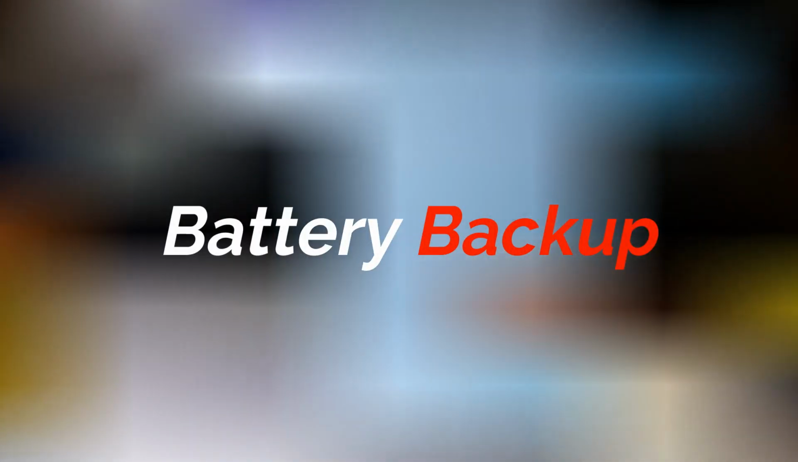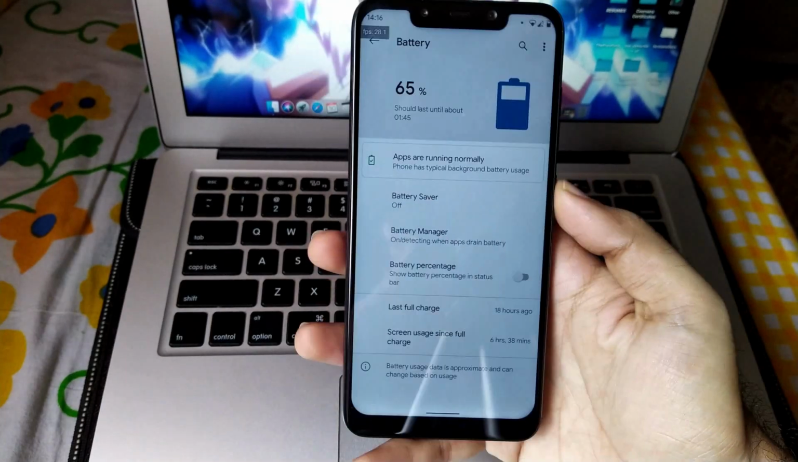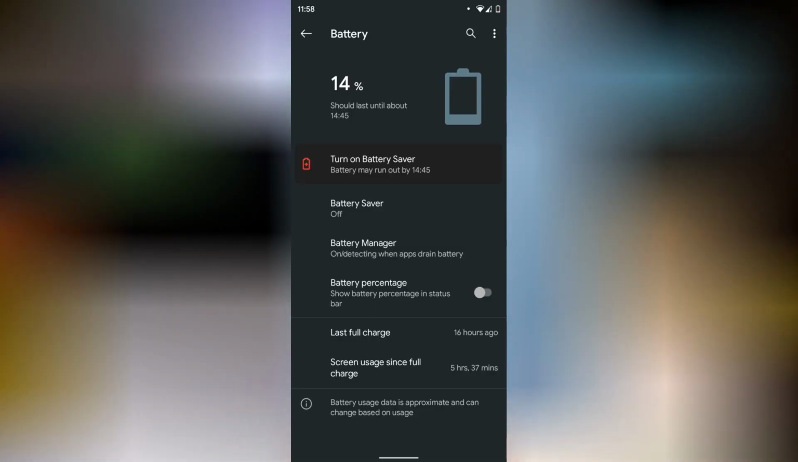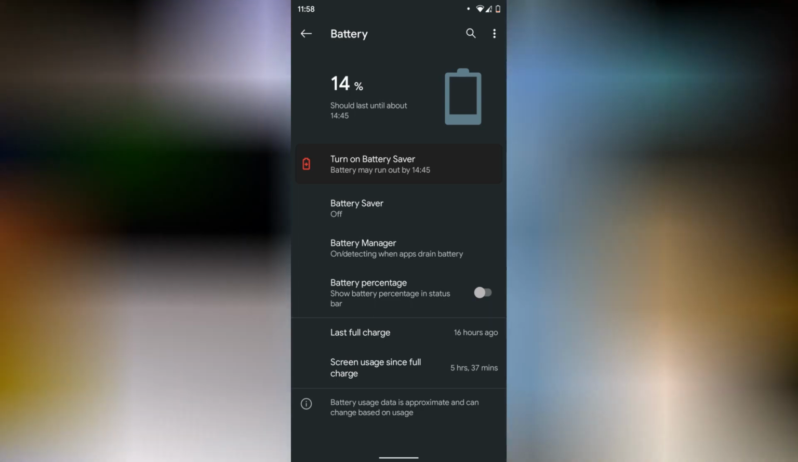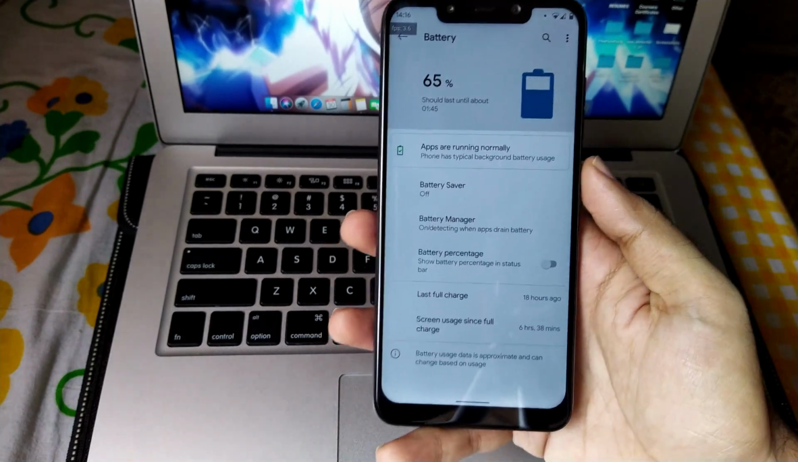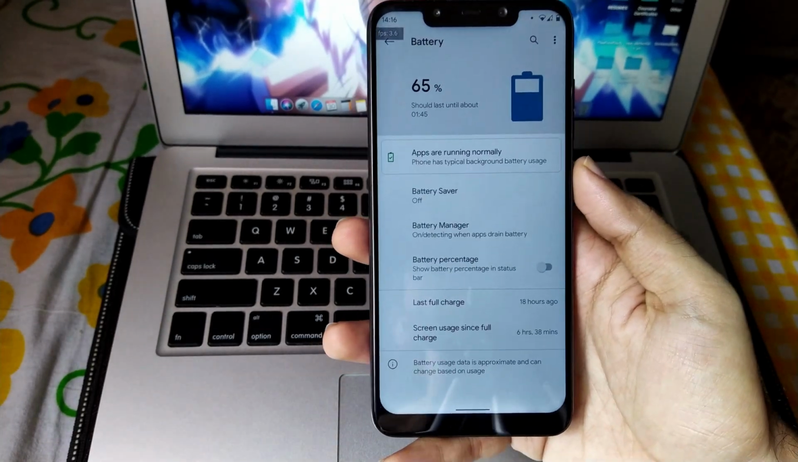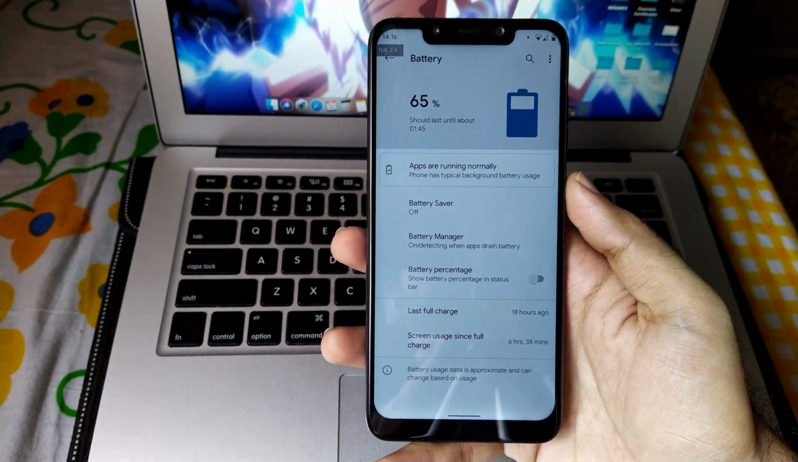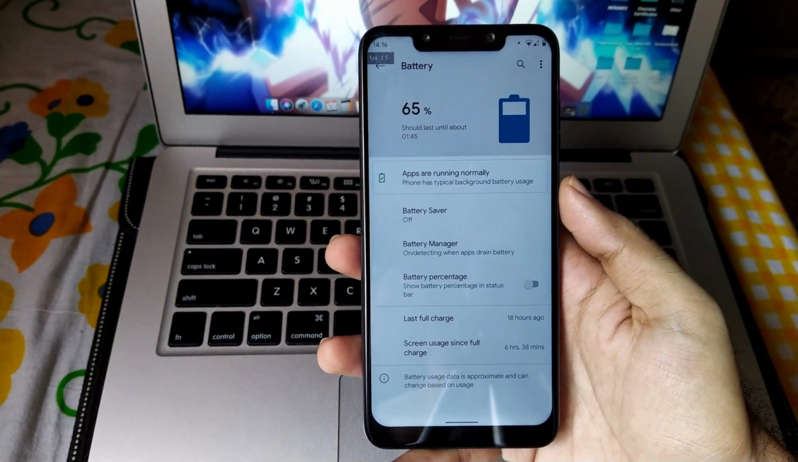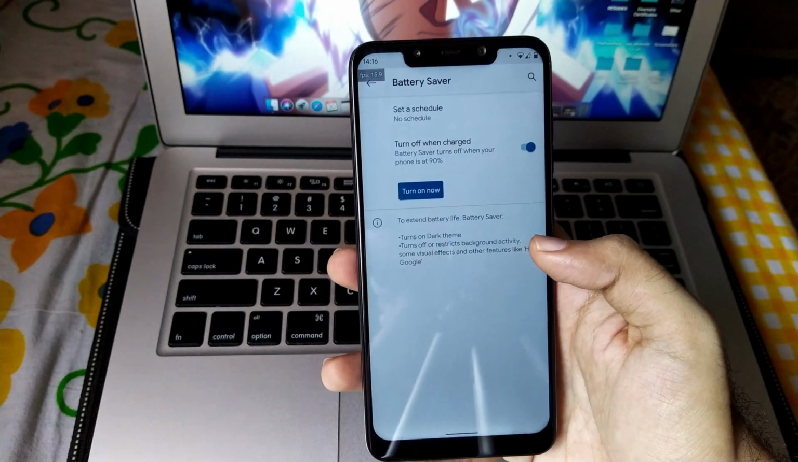So now let's talk about the battery backup or battery performance in this ROM. Talking about the battery performance, I was able to get about 6 to 7 hours of screen on time. Trust me, I used this ROM very intensely because I wanted to see all the features and test all types of issues and problems regarding this ROM. But it might also last for 7 to 8 hours for you if you don't use your phone much.